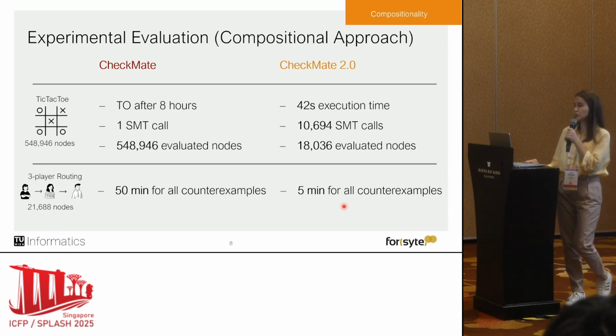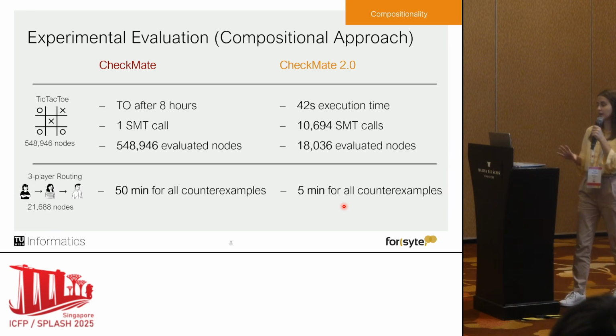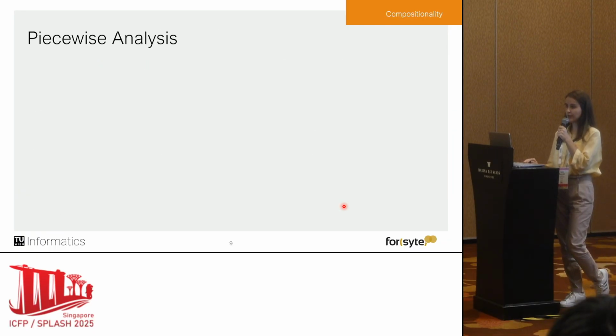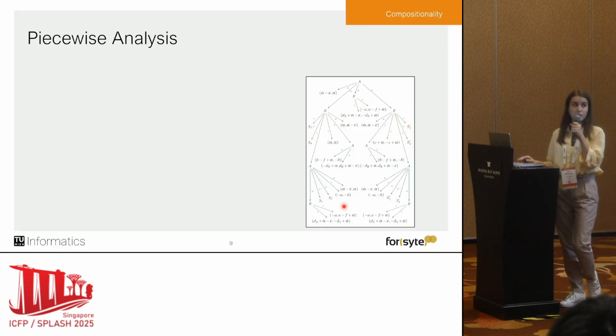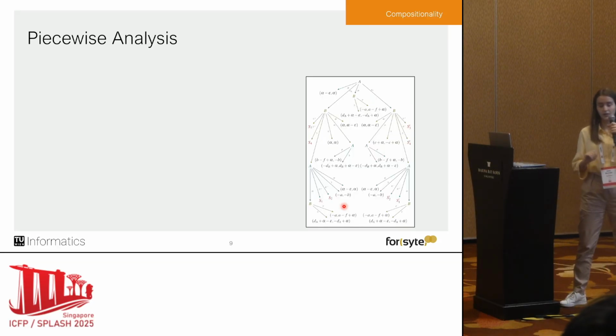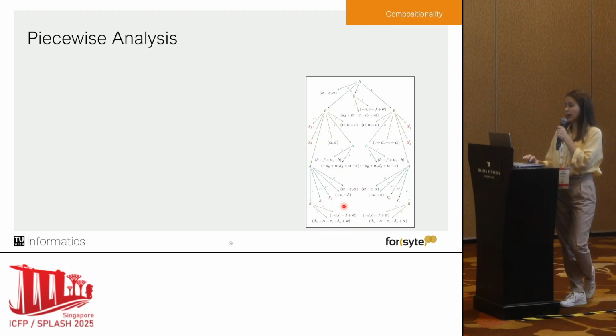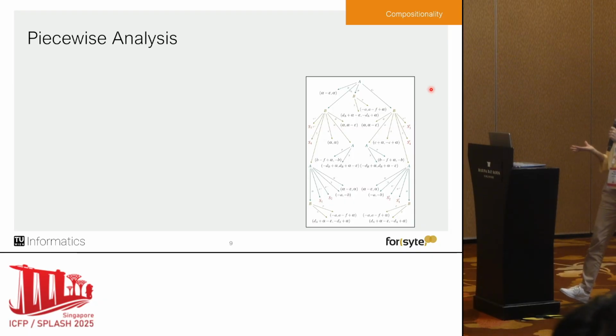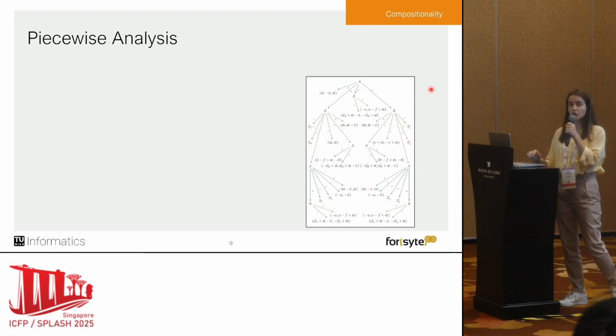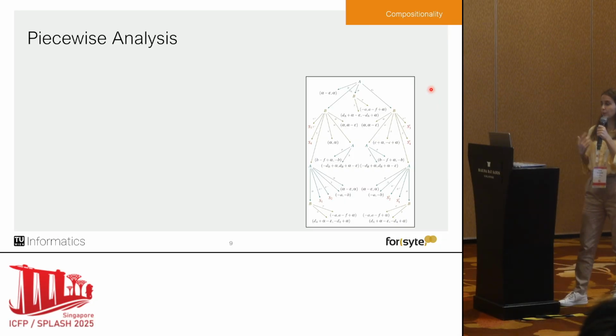However, we wanted to push the compositionality aspect even further, and we introduced something that we call piecewise analysis. So for this one, imagine that we have a large real-world protocol, and as you can see here, we have some spots where we have S1, S3, S2, S3, S4, and so on. So these are, again, trees, or what we call subtrees, which are not on the image because they're pretty big and they did not even fit on the image.